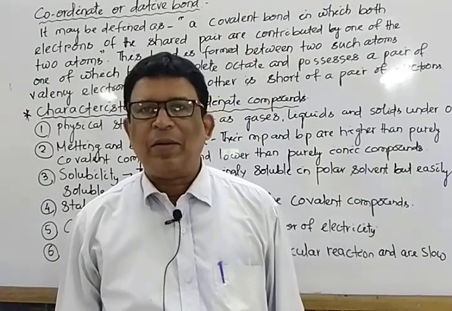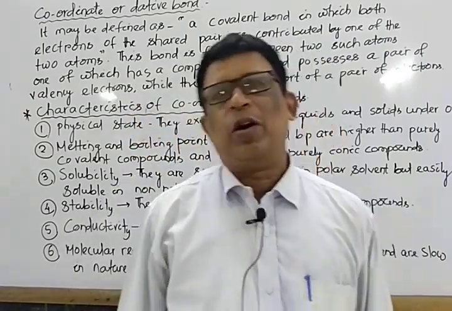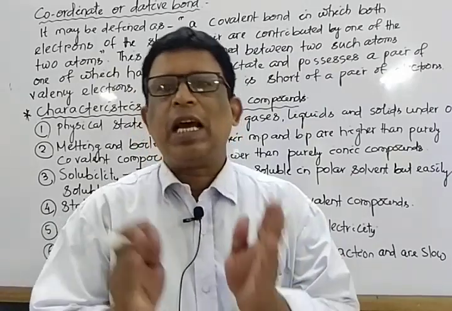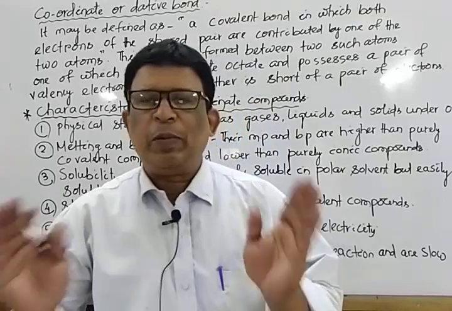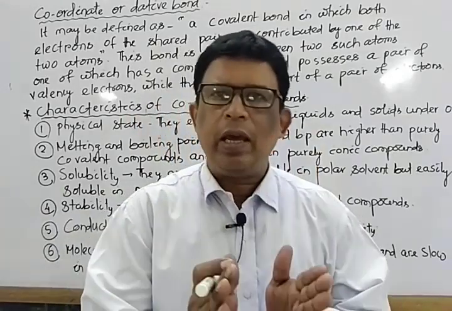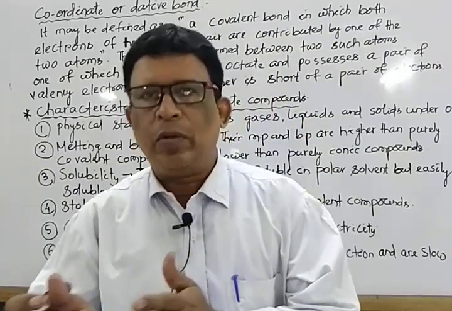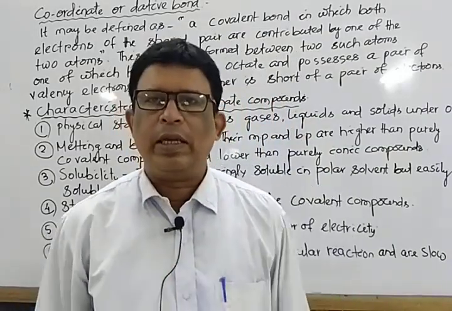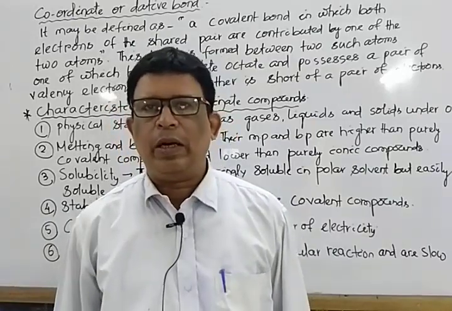Last we discuss the coordinate covalent bond or dative bond. It is a special type of covalent bond in which two species are there. Species A possesses the octet, and has one or more lone pairs, while species B is short of a pair of electrons.